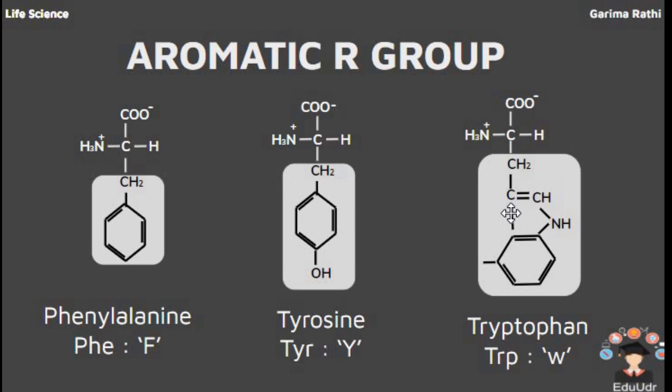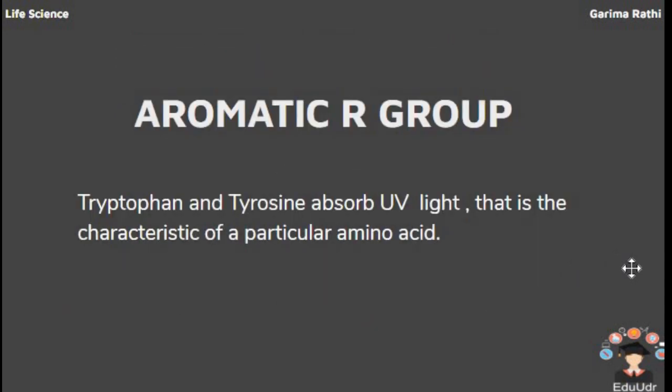If a protein shows absorption from 260 nm to 280 nm, it contains aromatic groups, meaning phenylalanine, tyrosine and tryptophan. Phenylalanine shows maximum absorption at 257, tyrosine at 275 and tryptophan at 280 nanometers.